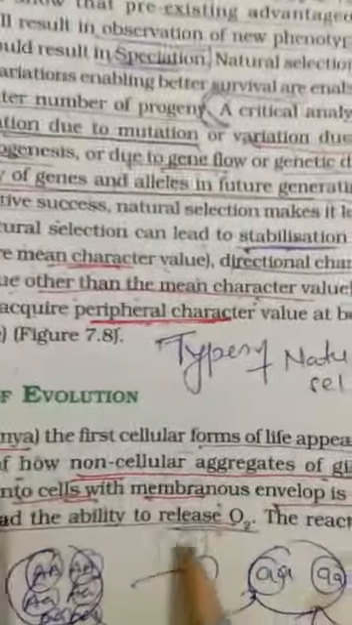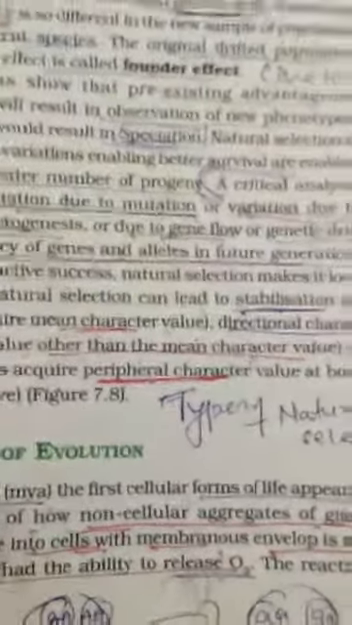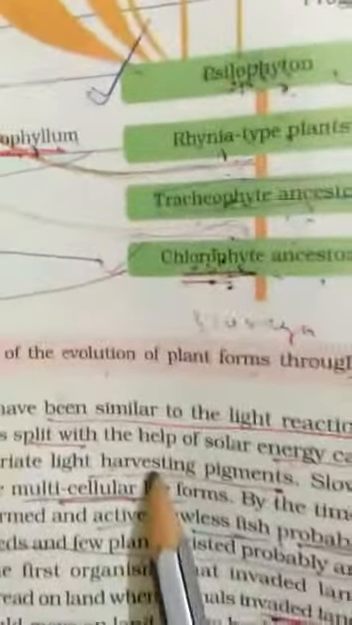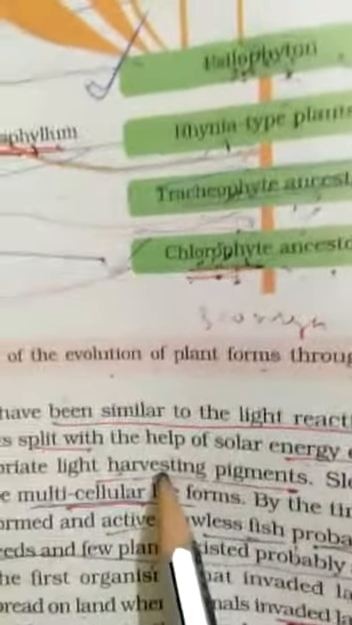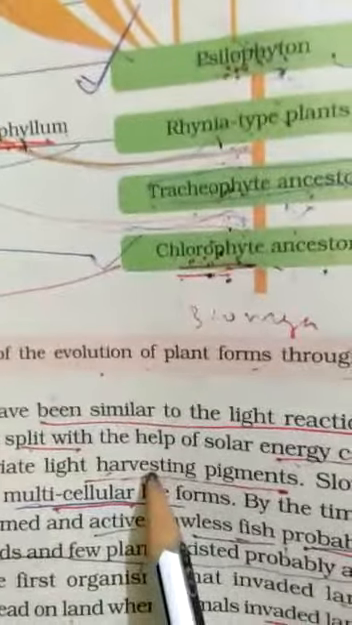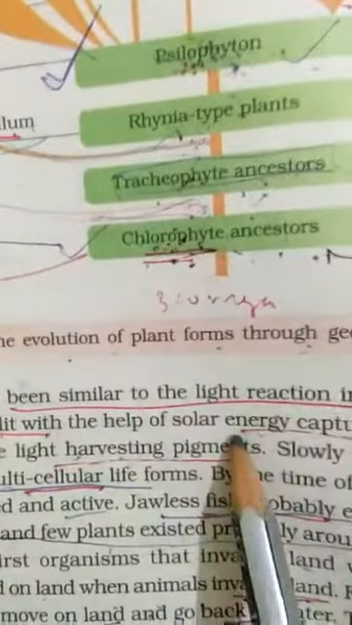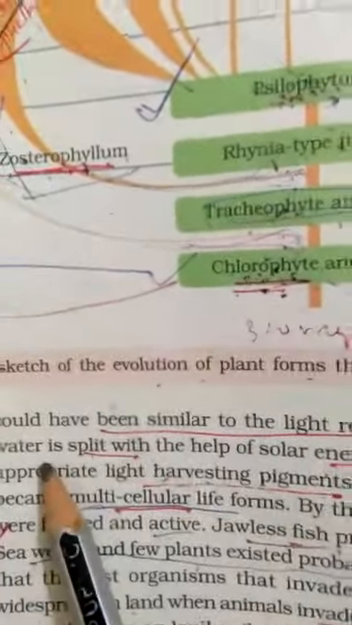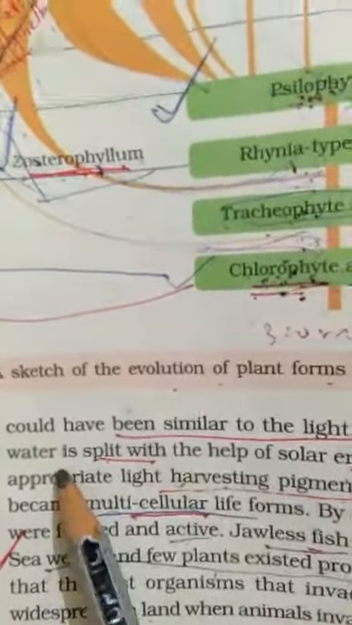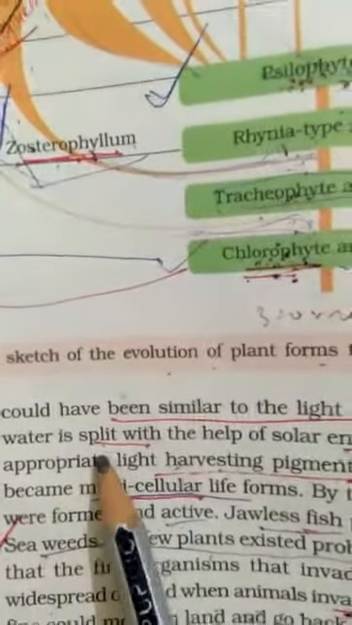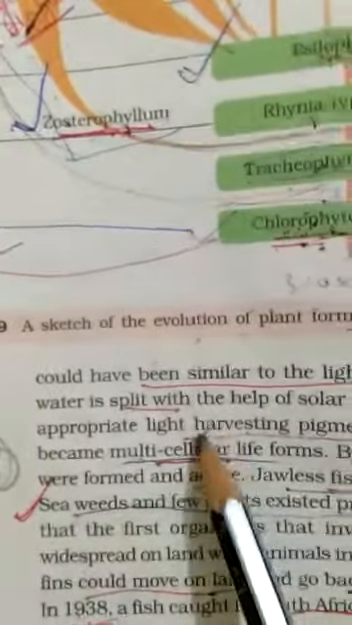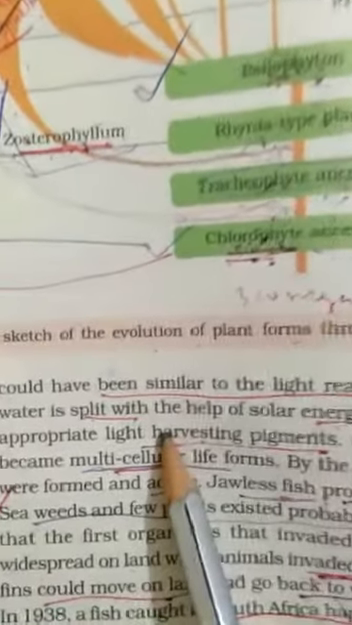Now after that the release of oxygen. So this has been explained, or this has been thought, that oxygen would have formed by the light reaction, because in the cell the light harvesting pigments were formed, and by harvesting the solar energy the splitting of water in the presence of light had taken place and the oxygen is formed. So the formation of oxygen was the second step during the course of evolution.